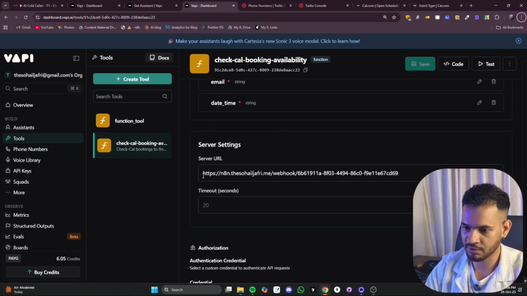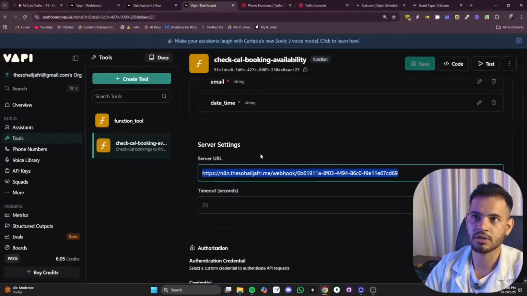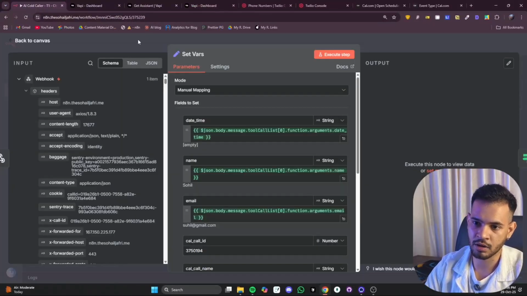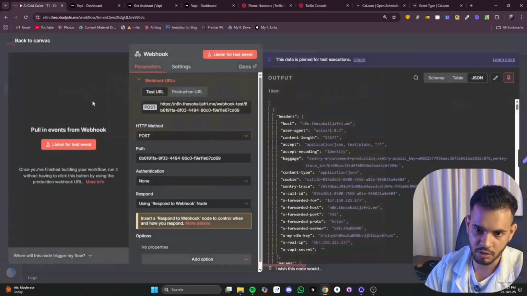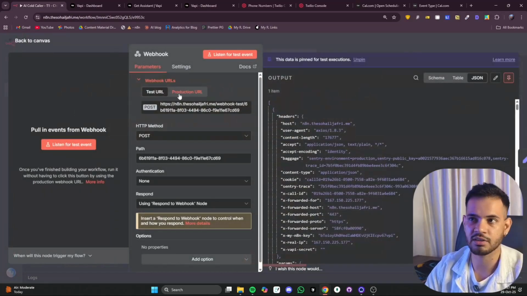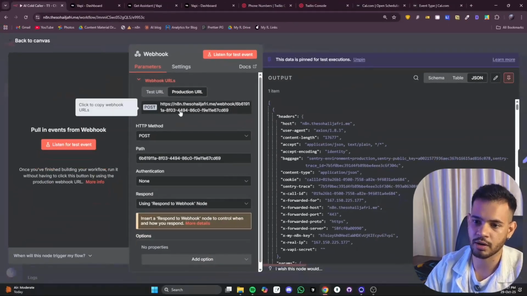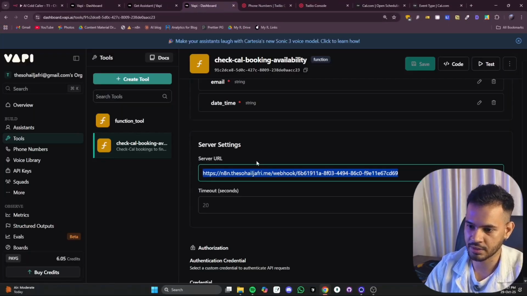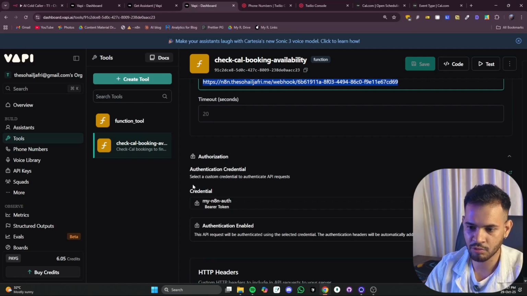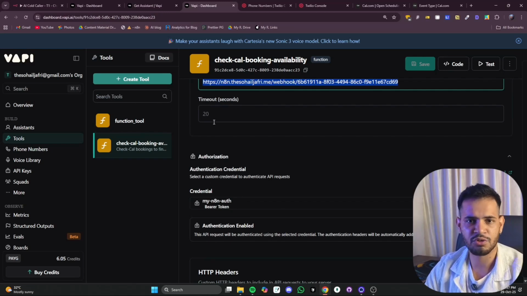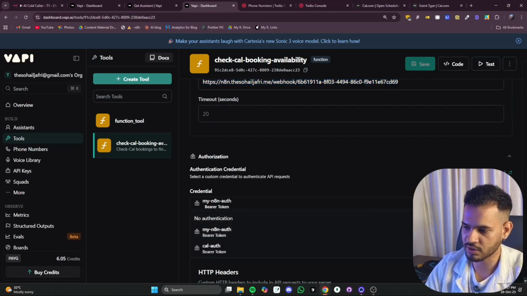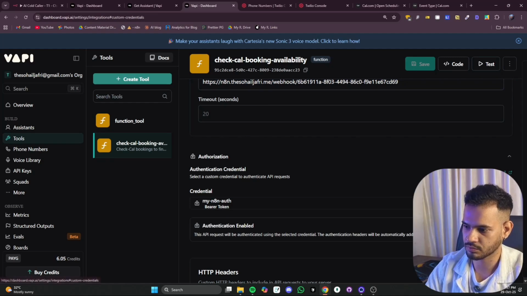And then I have given it a server URL to call to. Right? So you get this server URL from this. This is a webhook. Right? This is not a trigger, it's a webhook, and you get a production URL from here. Copy this URL and paste it here. And then you can set the credential as well. If you don't want to set any credential, you can leave it. I have just made sure it is secure, so I have set a credential by clicking new credential.